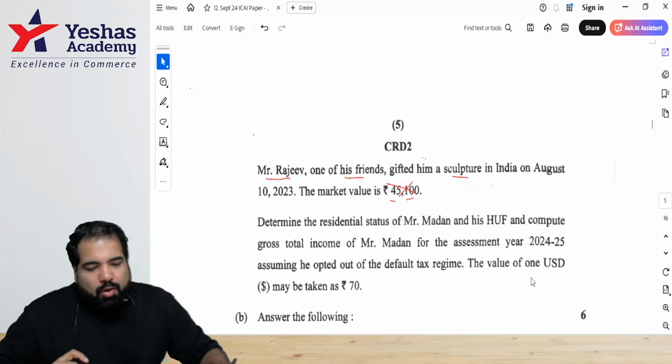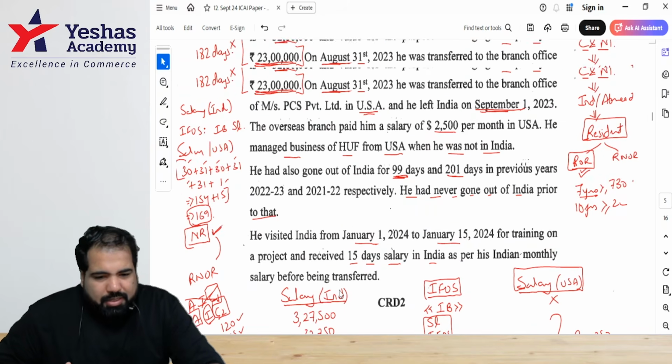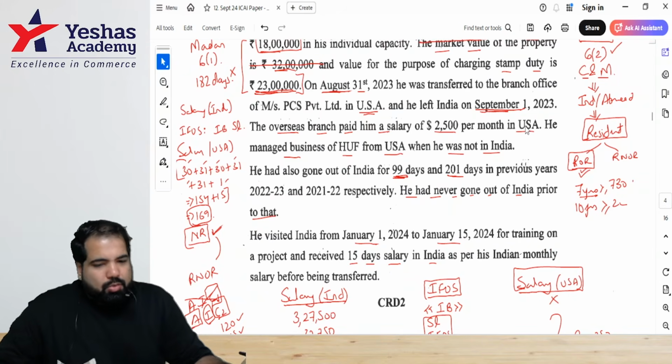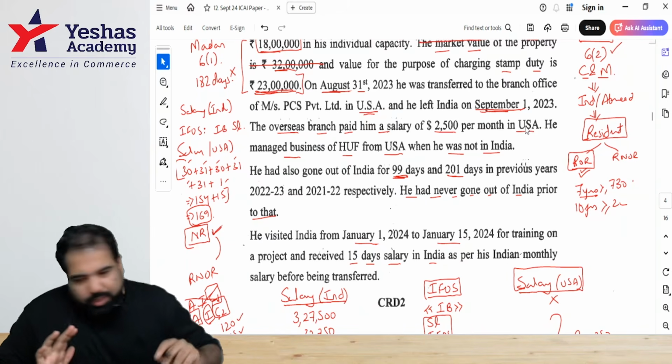Everyone okay? All right. The value of one USD may be taken as $70, but does not require. Just let's check the salary, guys. Is it received in India? The overseas branch paid him salary of 2,500 per month in USA. So it is not taxable in India. Why? Because there's no connection to India. All right.